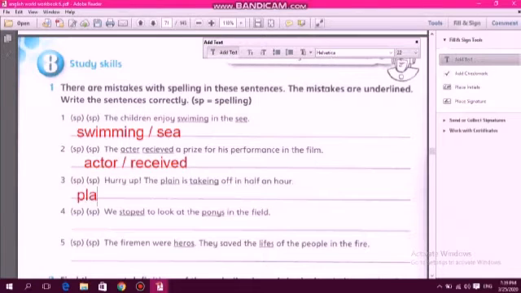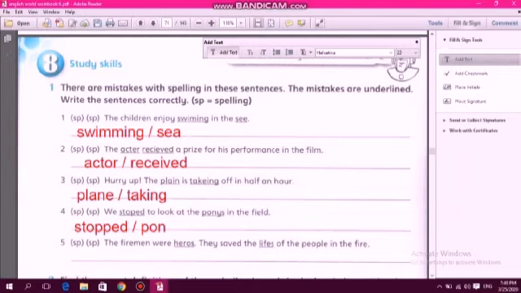Number 3, hurry up, the plane is taking off in half an hour. The plane in the airport, it's written like this, and taking, if you are gonna add an ing wherever you want, if there is an e at the end of the verb, you should omit the e. Number 4, we stopped to look at the ponies. Stopped, of course, S-T-O-P-P-E-D.